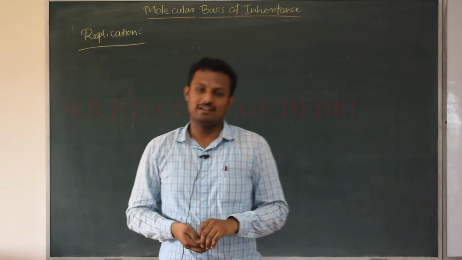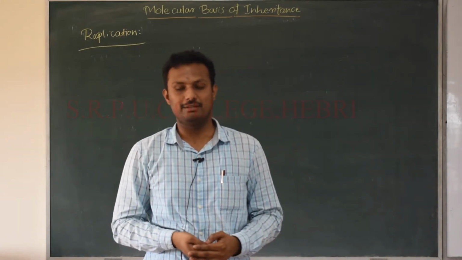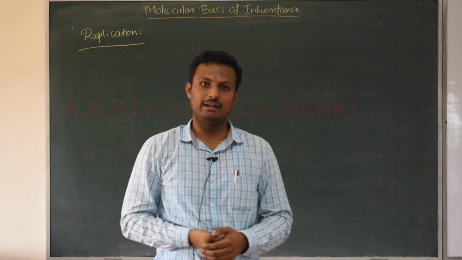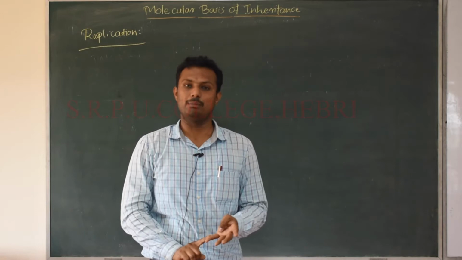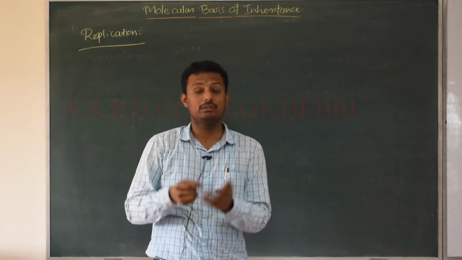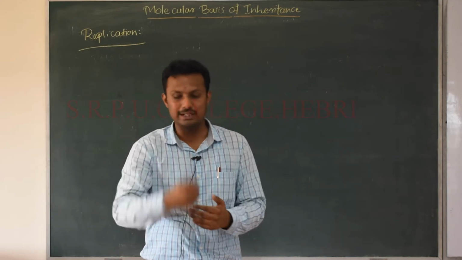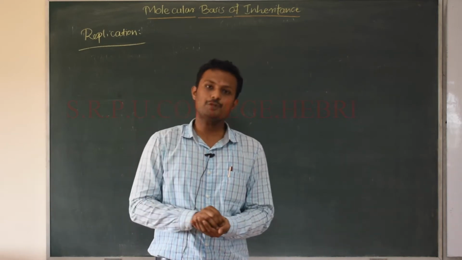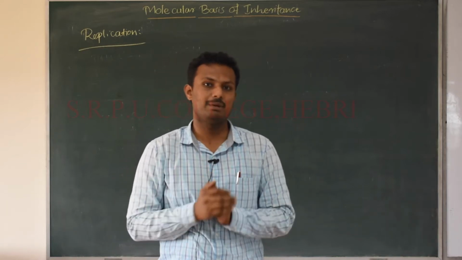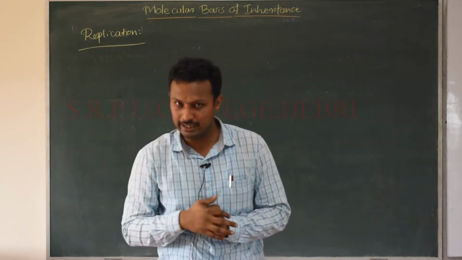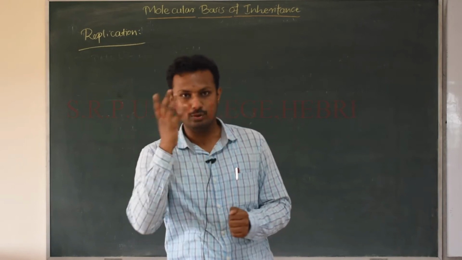Hello students. In the previous session, we had studied the characteristics of the genetic material DNA and RNA, and we had discussed the stability, the replicability, the mutatability, and even the expressibility of genetic material. With respect to these four characteristics, we had seen which is the most abundant genetic material, that is DNA, and also we had studied the reason behind that while studying those characteristics.